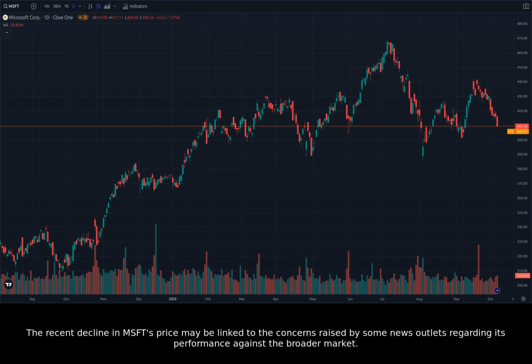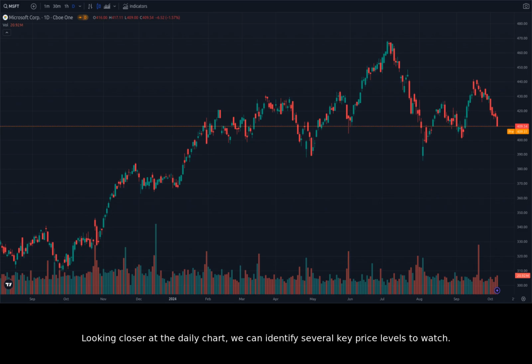The recent decline in MSFT's price may be linked to the concerns raised by some news outlets regarding its performance against the broader market. Looking closer at the daily chart, we can identify several key price levels to watch. The area around $320 has acted as a significant support level in the past, providing a floor for MSFT's price. On the other hand, the area around $350 has acted as resistance, capping MSFT's price gains.